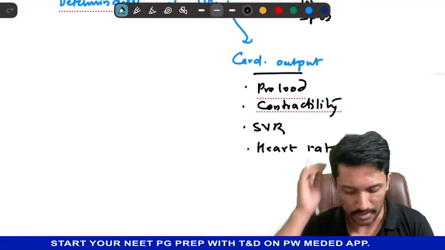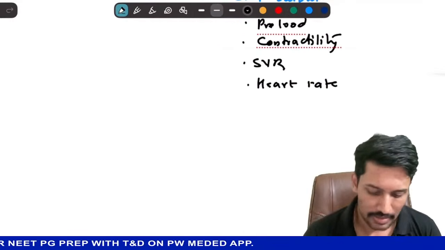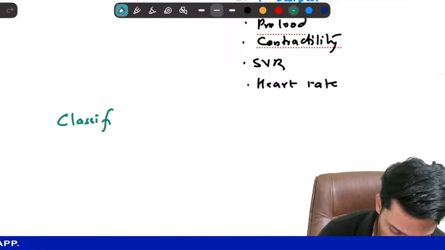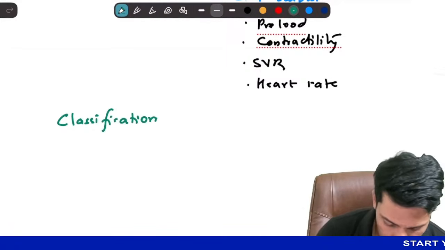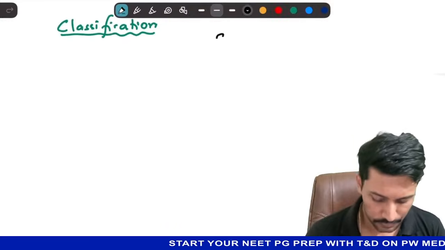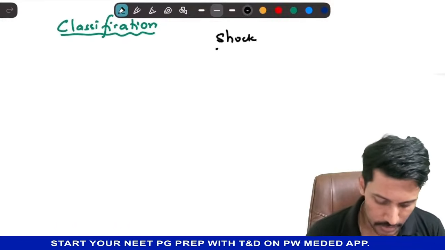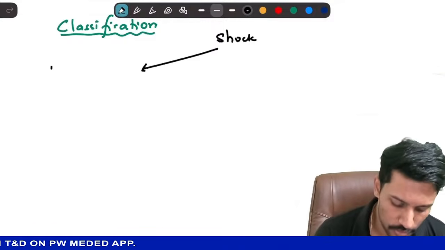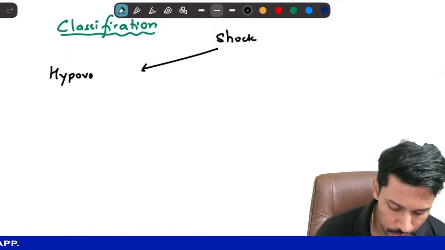Now that we have understood this, let us understand different types of shock. We will classify shock into four broad categories. The first and the most common form of shock that we encounter in our clinical practice is hypovolemic shock.